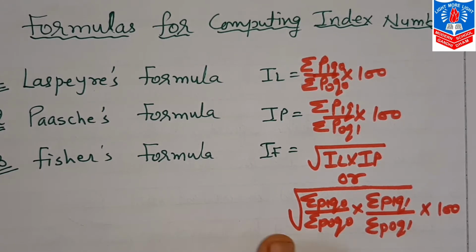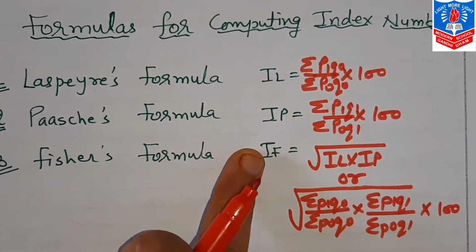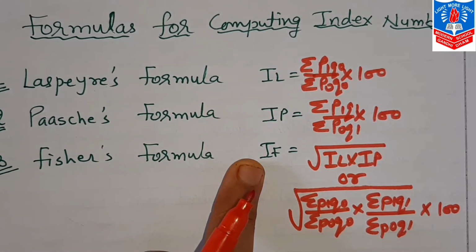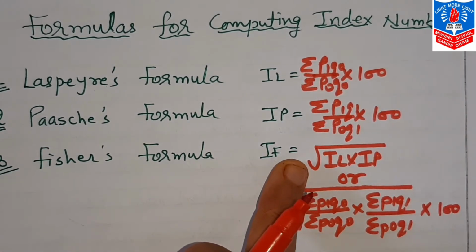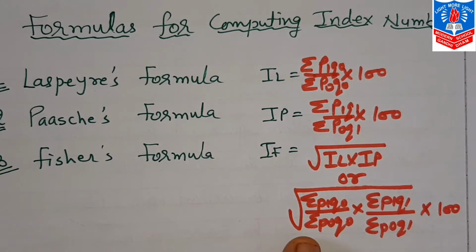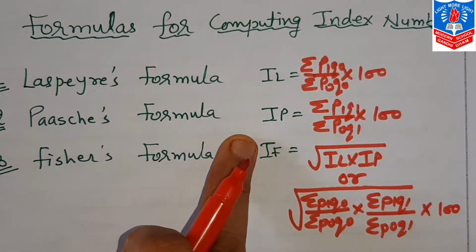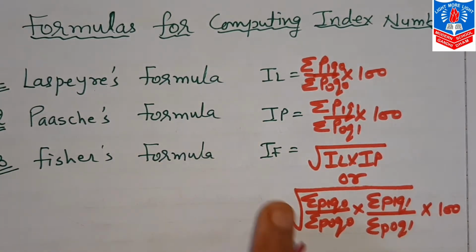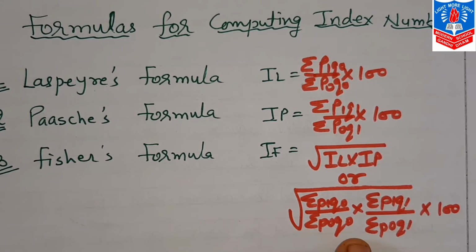It is your choice whether you use this formula or this, but what I suggest is, when IL, IP and IF all three are to be found, you should go for the first formula. And when only IF is to be found, you can go for this formula also, but my personal advice is to go for this one, so calculations will be less. In what way?